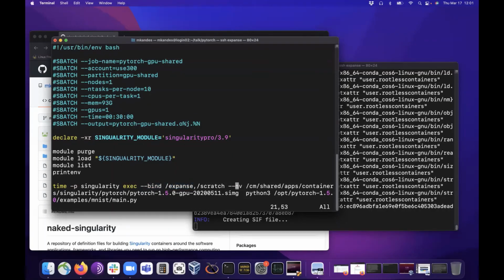The second option here is a GPU example. I'm trying to run this MNIST training example on one of our GPUs, in the GPU shared partition. And one thing that's nice, at least with Singularity, is they solve this problem I mentioned of having to install certain versions of the drivers into the container by allowing this --nv option. It actually imports the drivers from the underlying host system for the container to use. And it does it in a correct way, where you don't have to tie your container to exact driver matching inside and outside the container anymore. So that's what this is here.